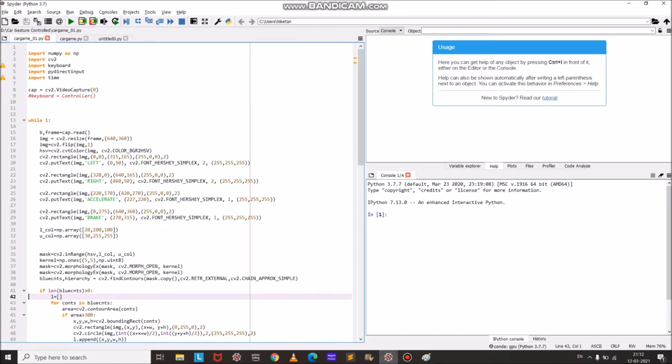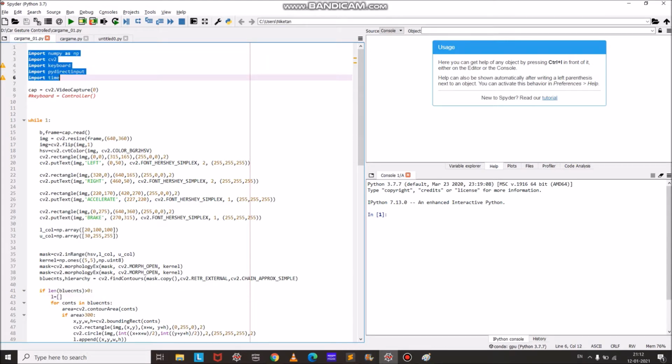Hello everyone. In today's video, I will explain my project. The project is to control a car game using hand gestures, and that can be done using OpenCV and Python. So this is the code which I have written. I will explain it to you line by line.